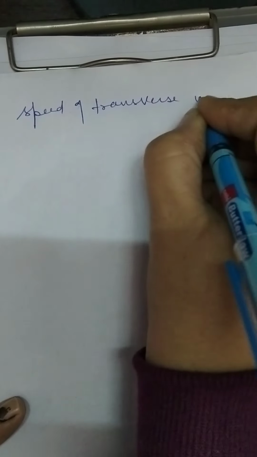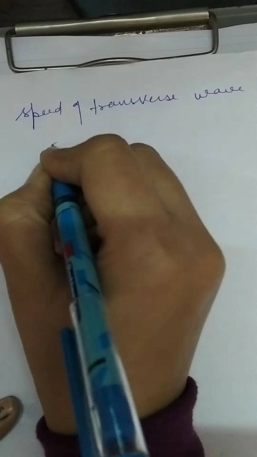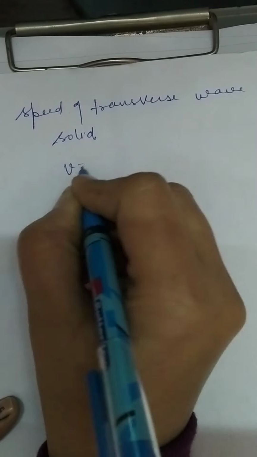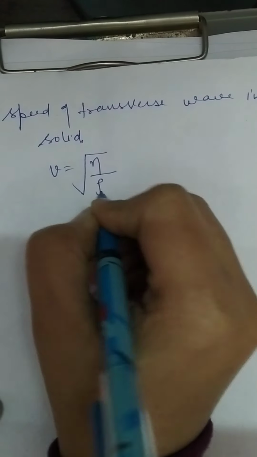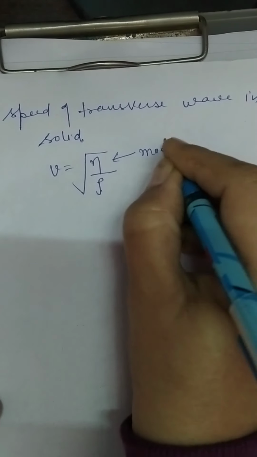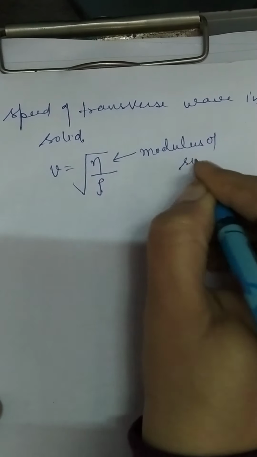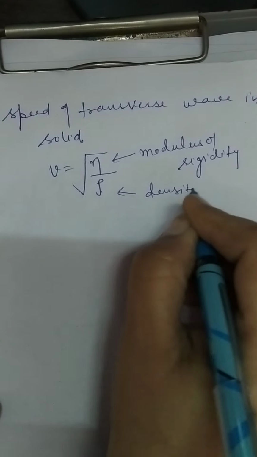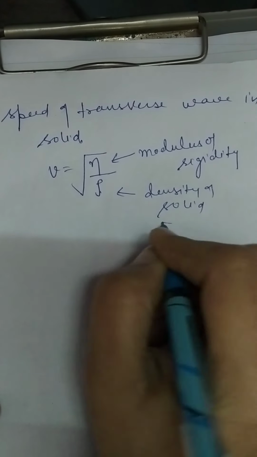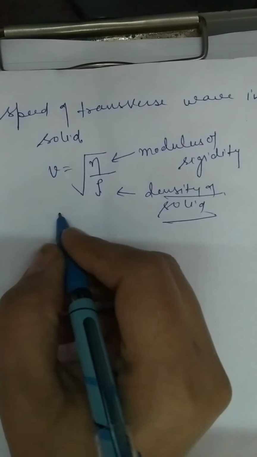Now the next is, because transverse waves can also pass through solids, the speed of transverse wave in solid is given by the formula under the root of eta divided by rho. What is eta? This is the modulus of rigidity. And what is rho? It is the density of the medium, density of the solid. So students, you can derive it by the method of dimension also, right? Otherwise you can directly learn the formula.